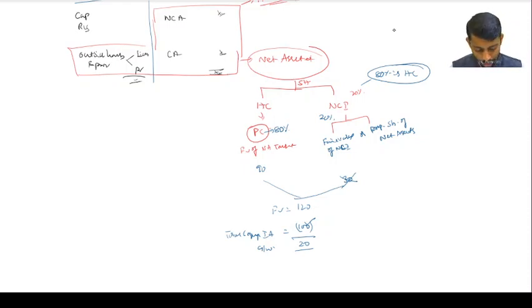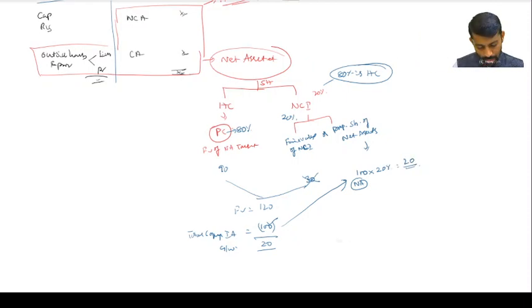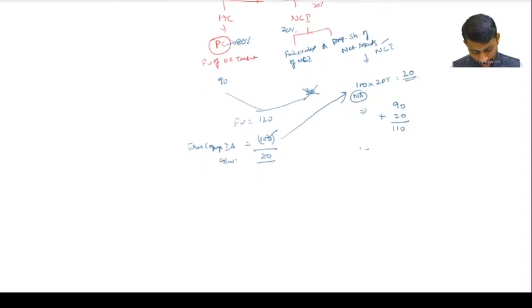Yes, sir. So the proportionate share of net assets, you have to take. Fair value is not given. If that is the case, I have to take 100 rupees, the total identifiable net assets, into 20% is NCI. Therefore 20 rupees is the proportionate share of net assets of non-controlling interest. Got it? Out of that, purchase consideration is 90 plus 20, total 110. Out of that, identifiable net assets are 100. If I remove that, the balance 10 rupees is your goodwill, or not?